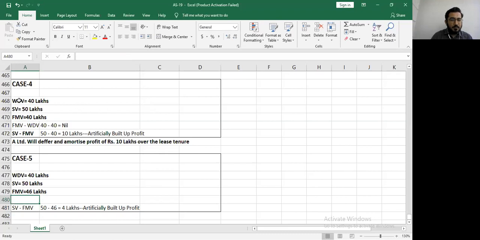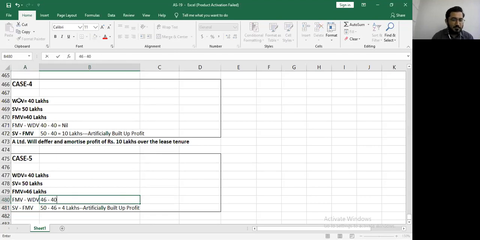After this, what about the next one? Then the fair market value is also higher than the WDV. So 46 lakhs minus 40 lakhs is my genuine profit. So I will record that in the P&L account. The way you named this, sale value minus fair market value, can you also name this? Yes, fair market value minus WDV. Perfect. Your values are fair market value 46 minus 40, which means you have 6 lakhs as your artificial profit, right? No, genuine profit. Perfect. This genuine profit, where will it go? Profit and loss account.